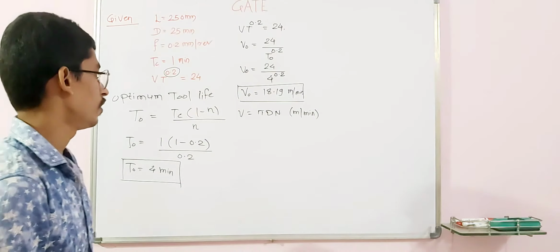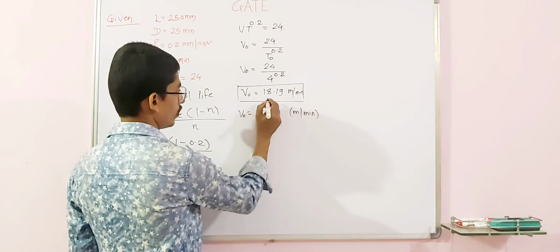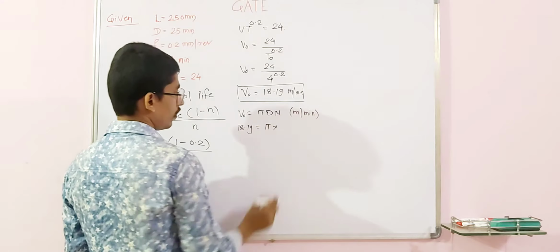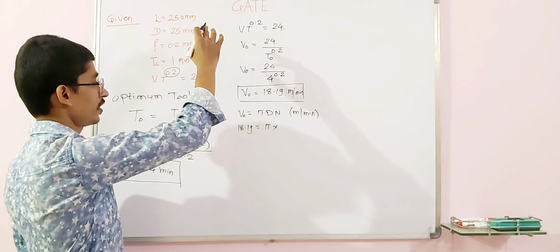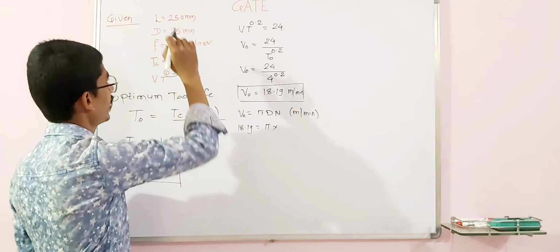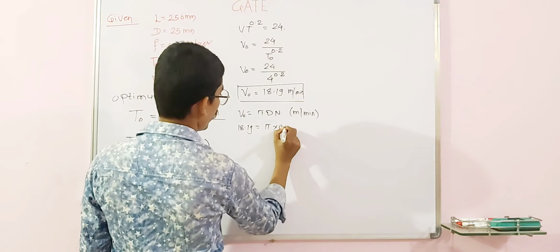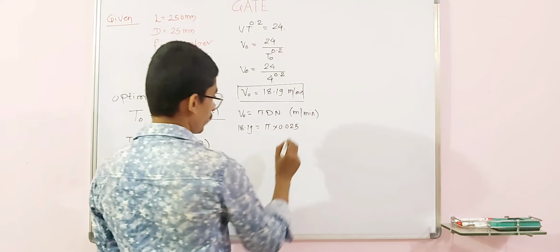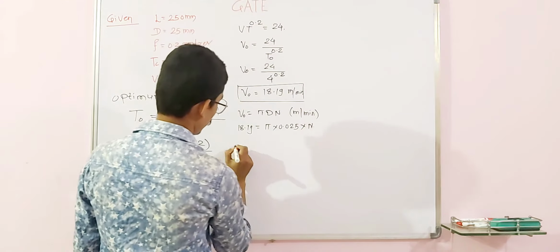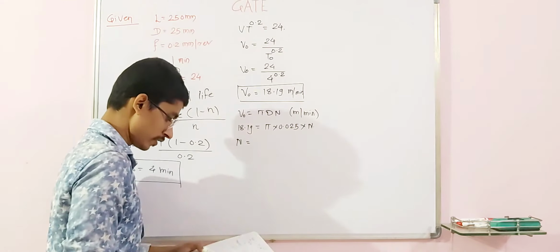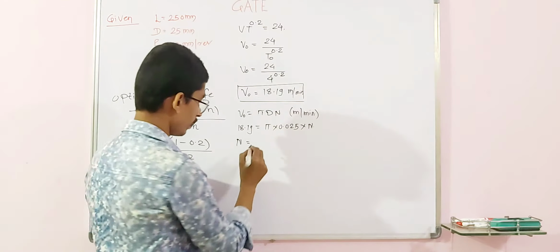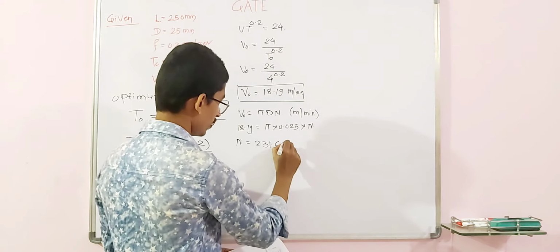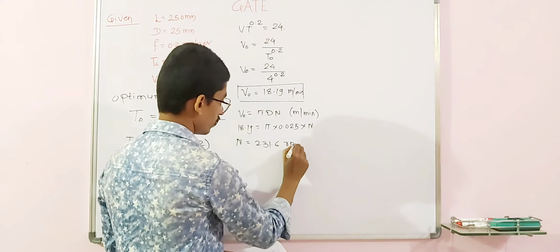So put 18.19 is equal to pi into diameter in meter, which is 25 mm, so 0.025, converting mm into meter, into N, which is unknown. From that you will get N as 231.6 rpm, rotation per minute. Very easy, simplified calculation.